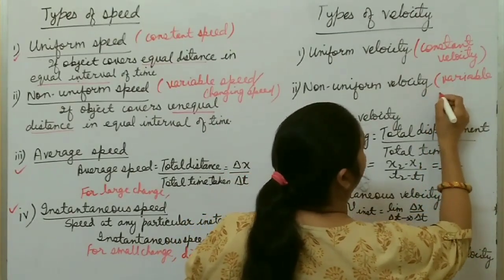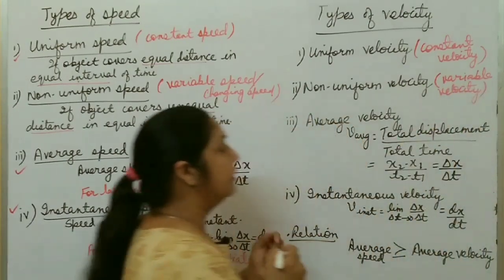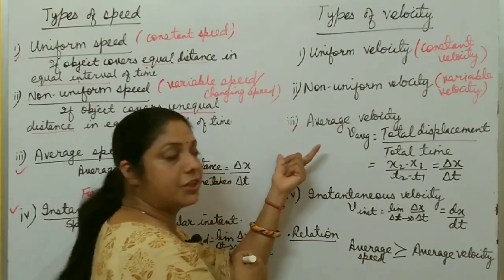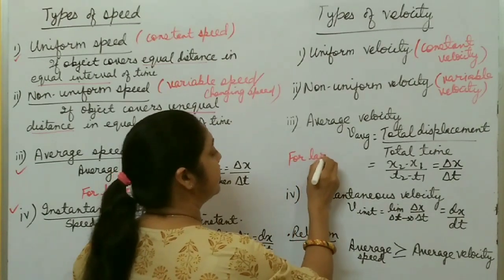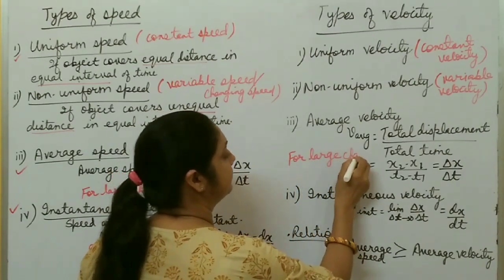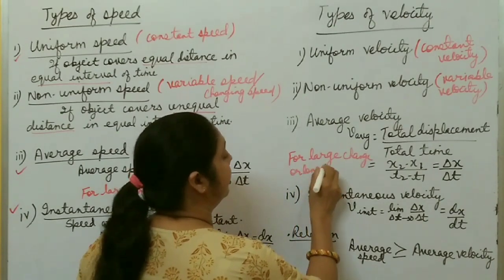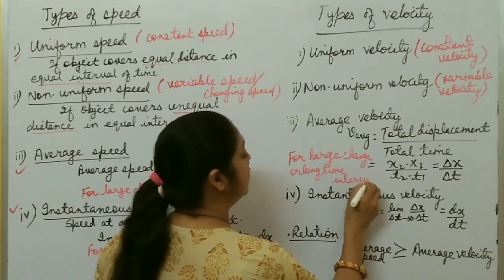It is in case of non-uniform motion. And if the velocity is variable, then in that case for a long journey, for a large time interval, you have to calculate average velocity for large change or long time interval.